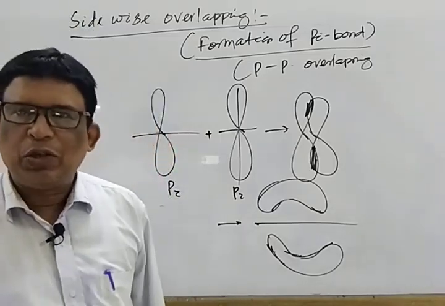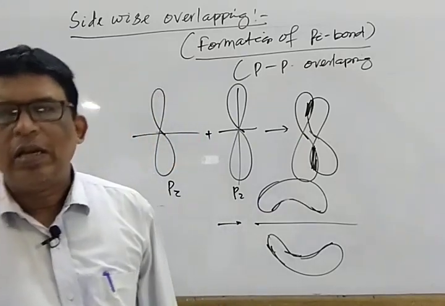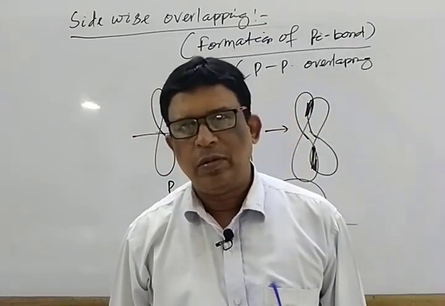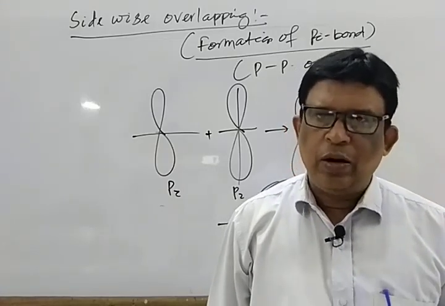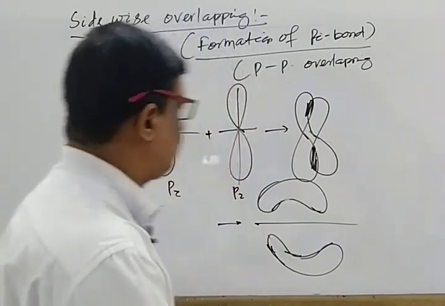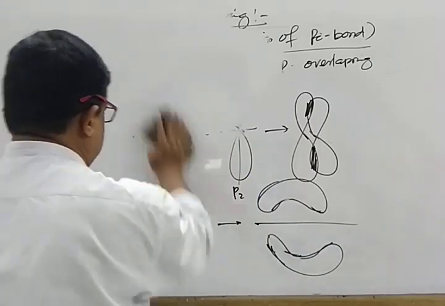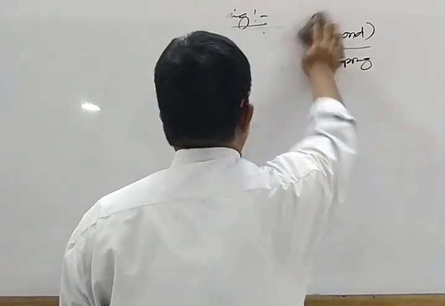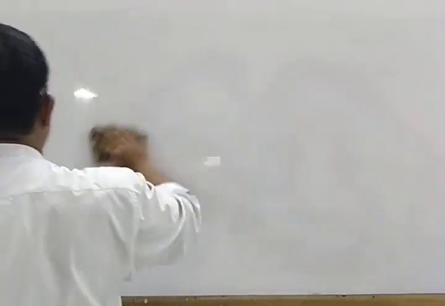In order to clarify this, let us select a few examples, like sigma bond. Let us select a few examples of how the pi bond is formed. For this, we have to select two examples: one is the oxygen molecule and one is the nitrogen molecule. Mark that. We select one by one. First, we select the formation of the oxygen molecule, then we select the formation of the nitrogen molecule.